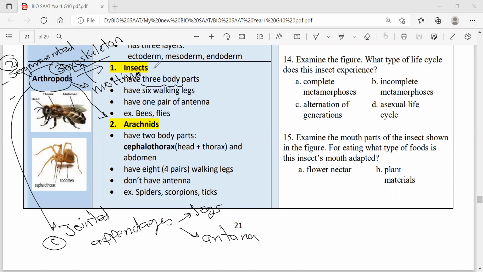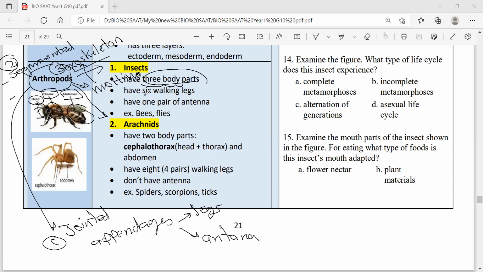First group of arthropods called insects. And how can I know whether this organism, any organism I see, is insect or not? First, if it has 3 body parts, as shown here, this bee insect has 3 body parts. Head, this part is the head. Thorax, the chest part, and abdomen, this part. 3 segments. 3 body parts, the insect is.